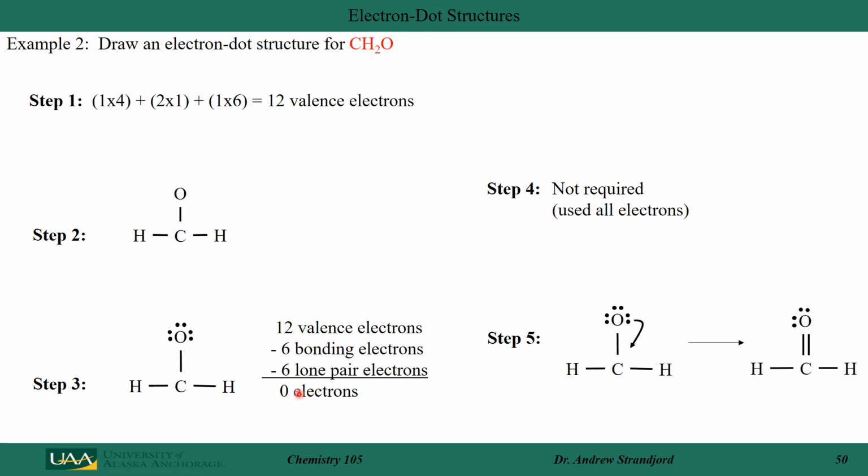I have 0 electrons left over, so I cannot do step 4 where I put any remaining electrons around the central atom. Step 5, I'm going to use some of those electrons around oxygen to form a double bond with carbon, and I end up with this final electron dot structure for CH2O. This is commonly known as formaldehyde.